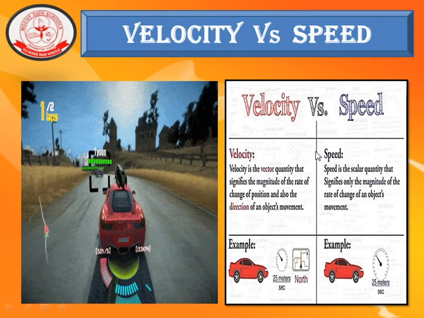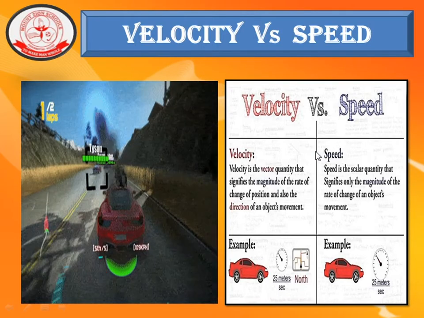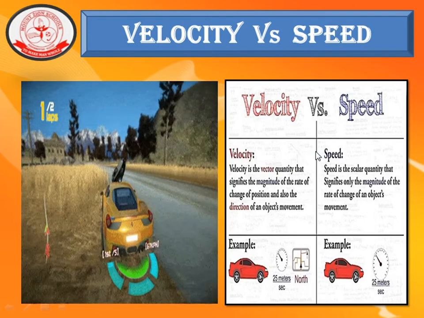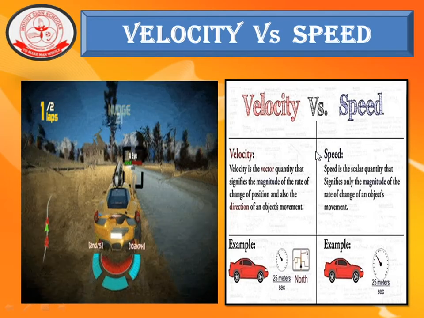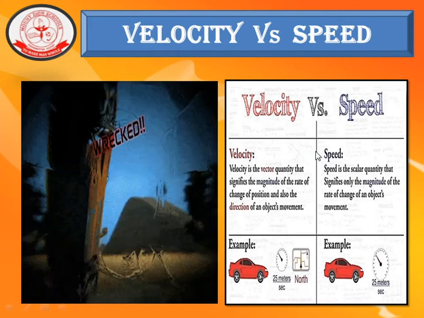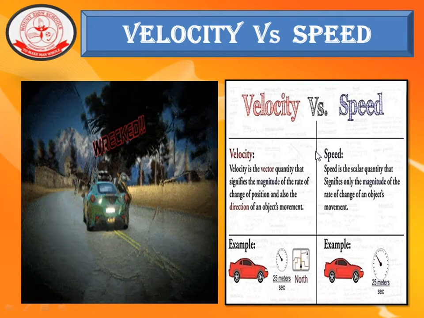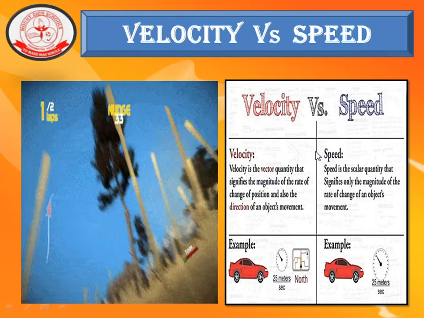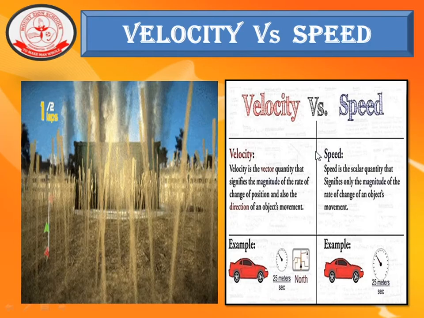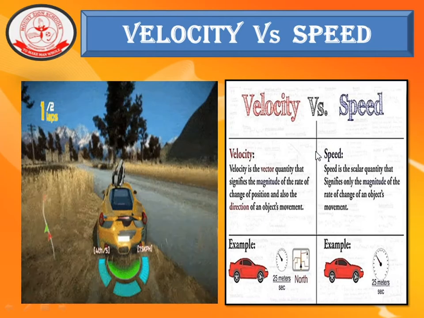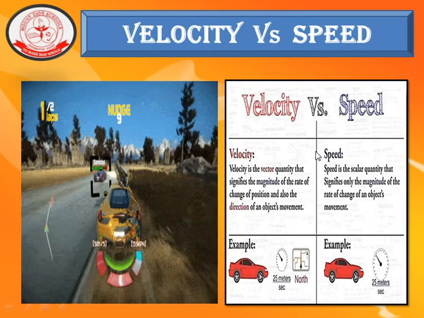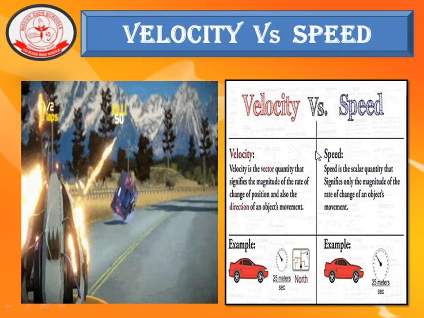Here, if a car moves 25 meters per second in the direction of north, it comes under velocity, which is a vector quantity. But if we just describe only the distance covered by the car as 25 meters, irrespective of the direction, then it is speed, which is a scalar quantity.